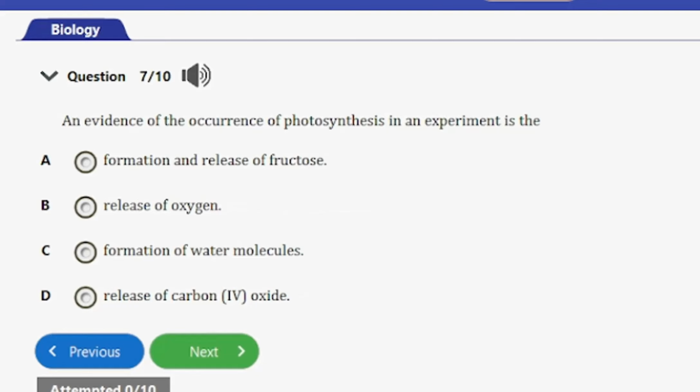Let's consider the next question, question number 7 here. It says, an evidence of the occurrence of photosynthesis in an experiment is the A. Formation and release of fructose, B. Release of oxygen, C. Formation of water molecules, D. Release of carbon dioxide. So guys, the answer to this question is option B, and that's release of oxygen.